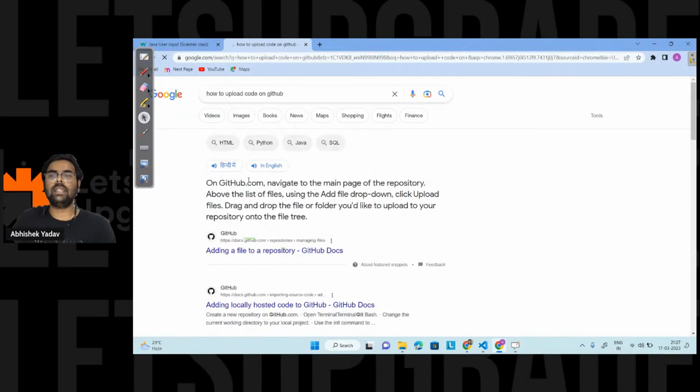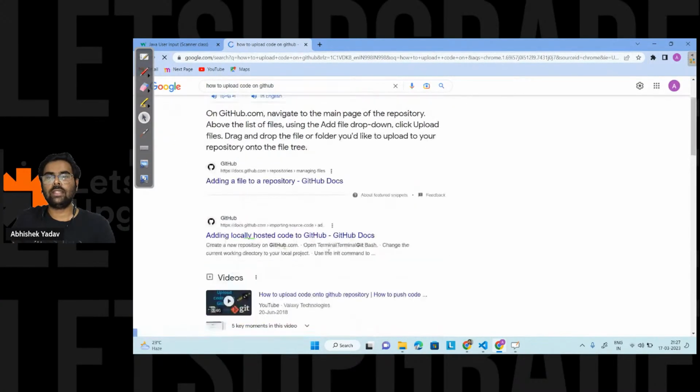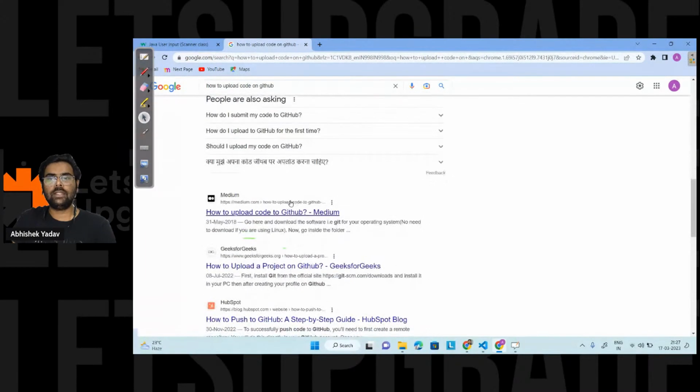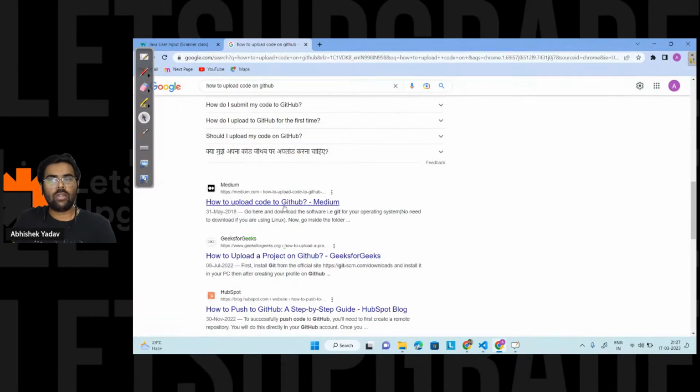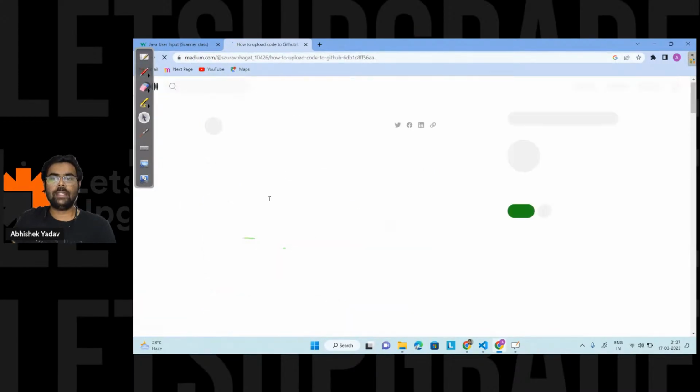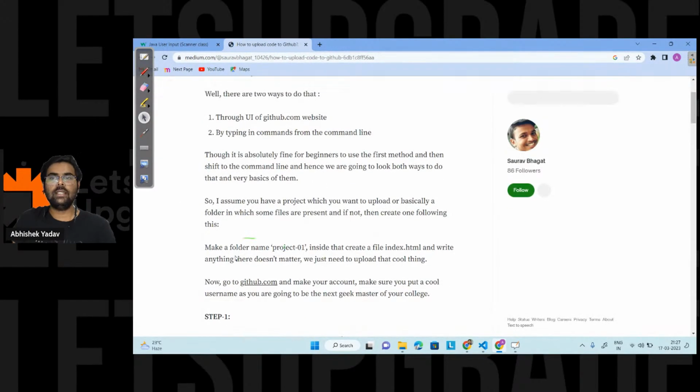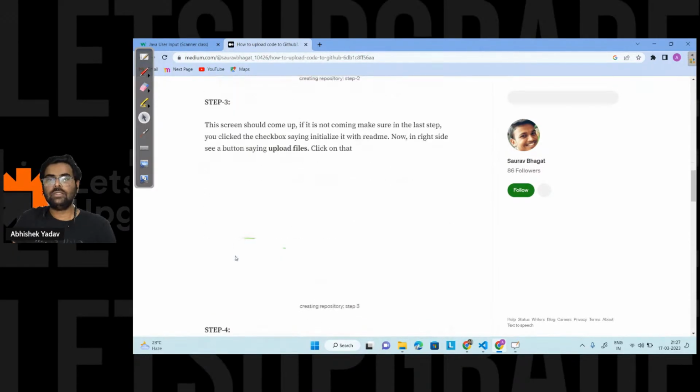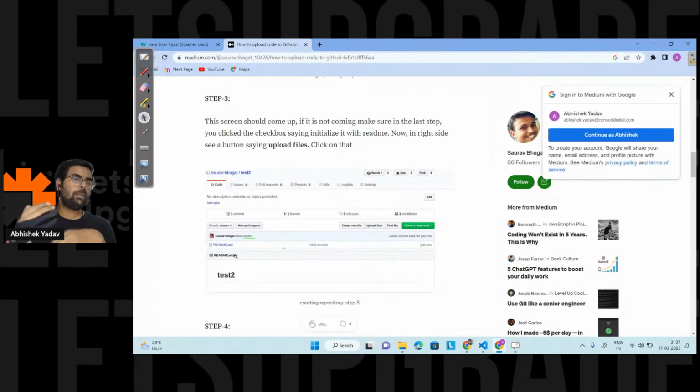The moment I write like this, here you can see a lot of links, right? Adding locally hosted code, adding a file to a repository, how to upload code on GitHub. Here you can see this link. So you can follow these steps. Try to explore that part on your own, right?